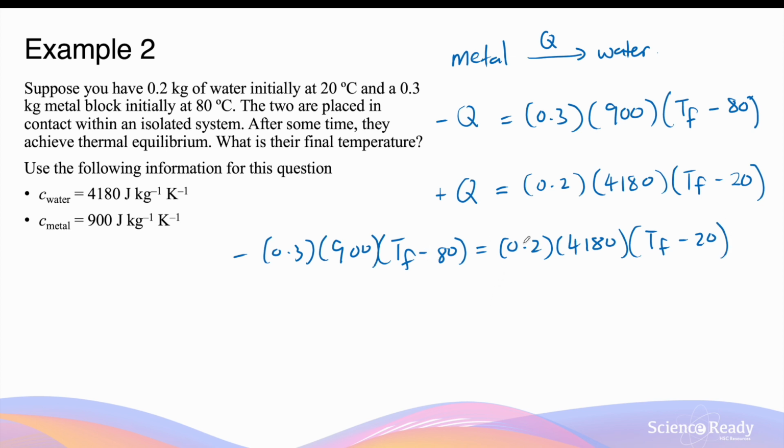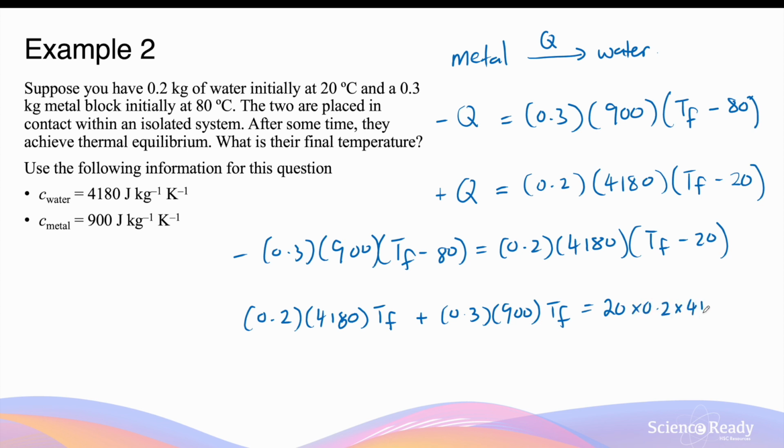Let's rearrange the equation and make the terms containing TF the subject. We'll have 0.2 times 4180 TF plus 0.3 times 900 TF. This is equal to 20 times 0.2 times 4180 plus 0.3 times 900 times 80. We can factorize TF on the left hand side. We have TF (0.2 times 4180 plus 0.3 times 900).